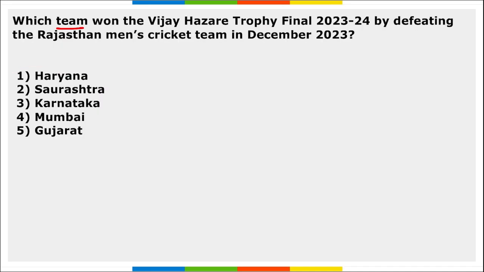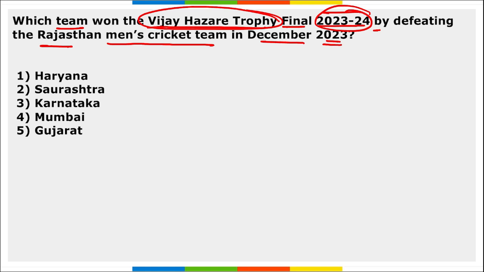Next, which team won the Vijay Hazare Trophy Final 2023 and 2024 for this period by defeating the Rajasthan men's cricket team in December 2023? So for this period, Vijay Hazare Trophy has been won by whom? It has been won by Haryana. Correct? They defeated Rajasthan's cricket team in the final.